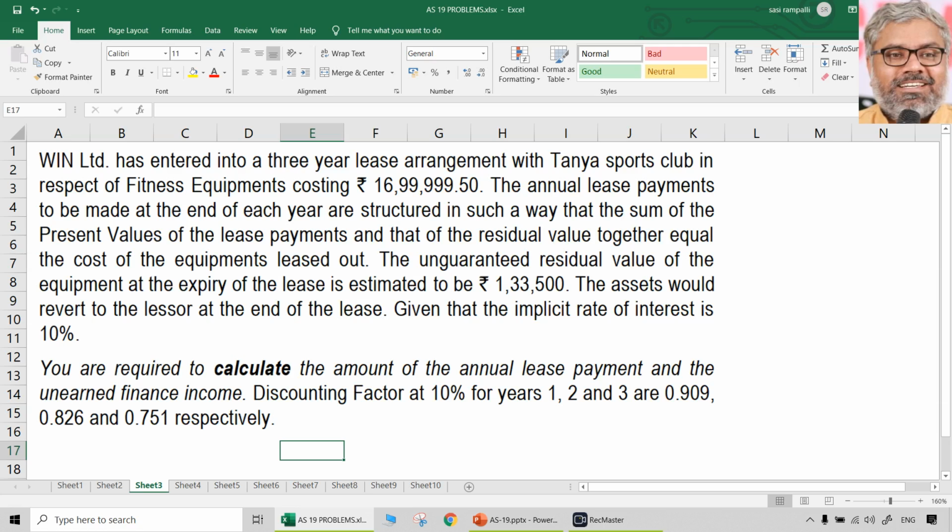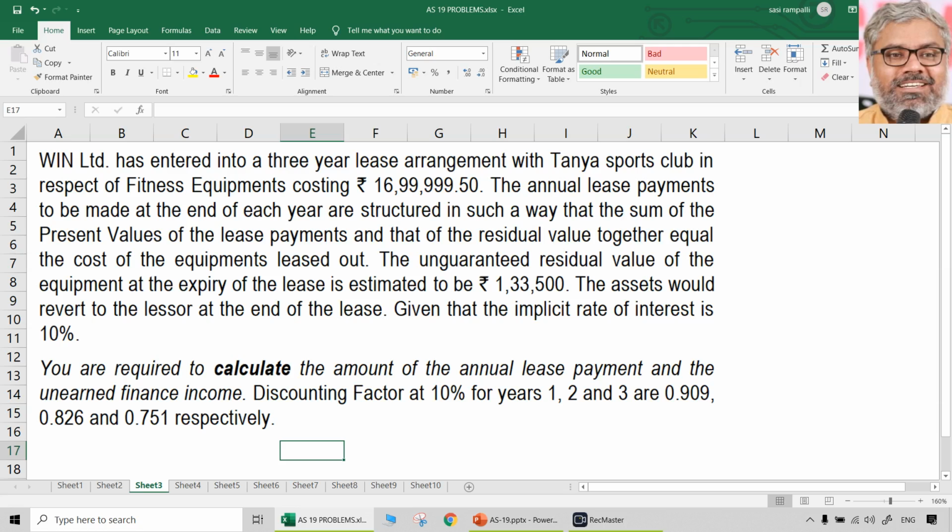Win Limited has entered into a 3-year lease arrangement with the Tanya Sports Club in respect of fitness equipments costing 16,99,999.5. That itself is a nonsensical question. We don't need that 50 paise when we are talking about 17 lakhs rupees. It doesn't matter. Let us take it as 17 lakhs. 17 lakhs is the cost of those fitness equipments.